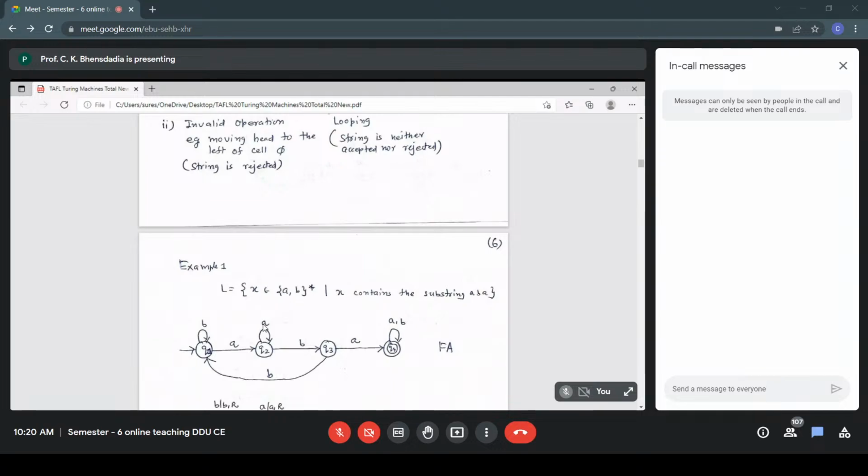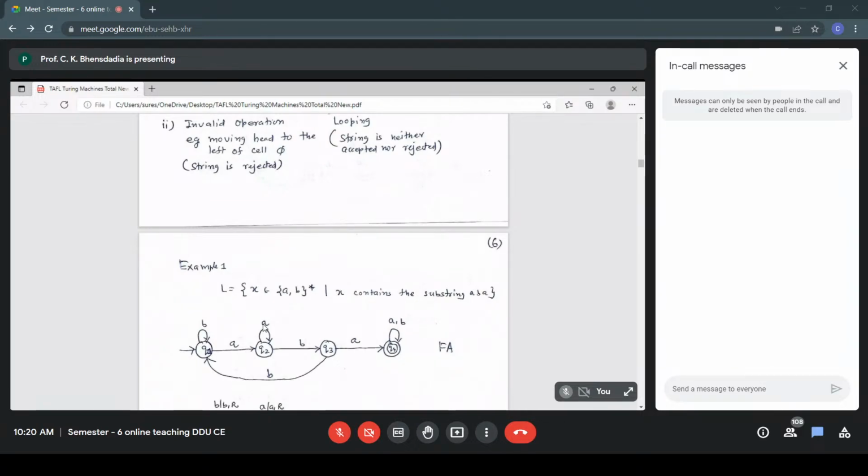And because the language is regular, we also have a finite automaton. If a language is regular, we always have a regular expression, and we always have a finite automaton that accepts the given language. That's the condition for regularity. It is very simple to construct a DFA for the given language. Again, this is not part of constructing the TM. Just for understanding the language L, we are starting with constructing an FA. And constructing the FA is also simple.